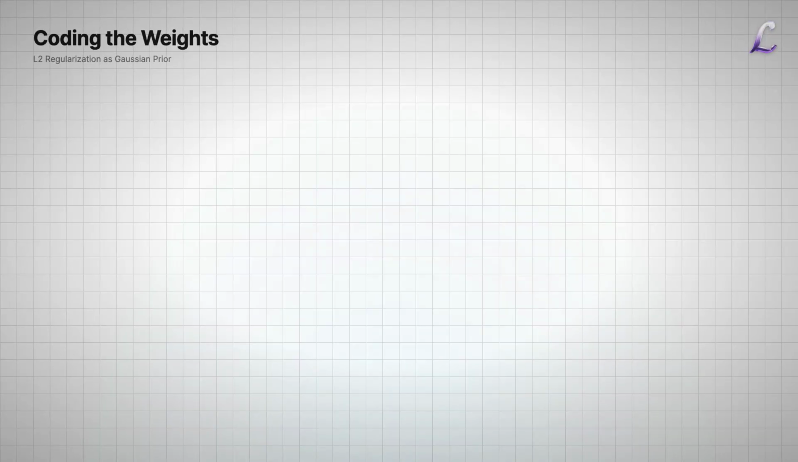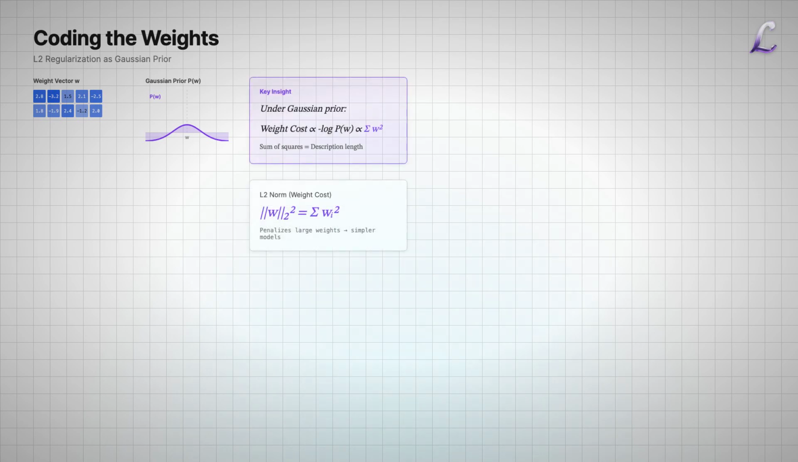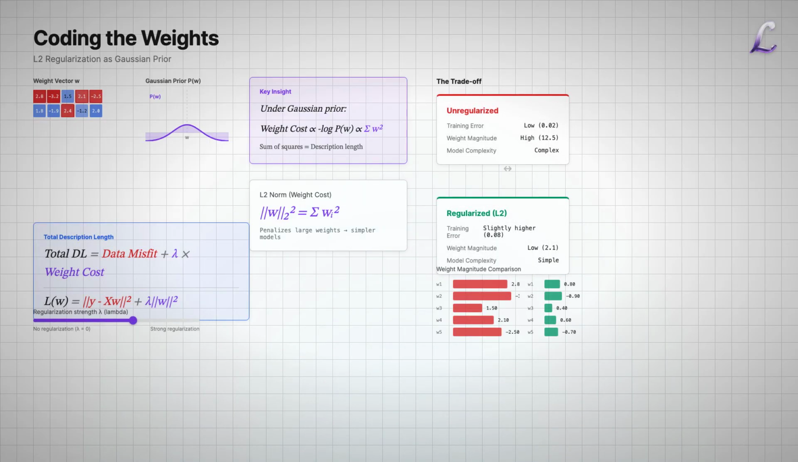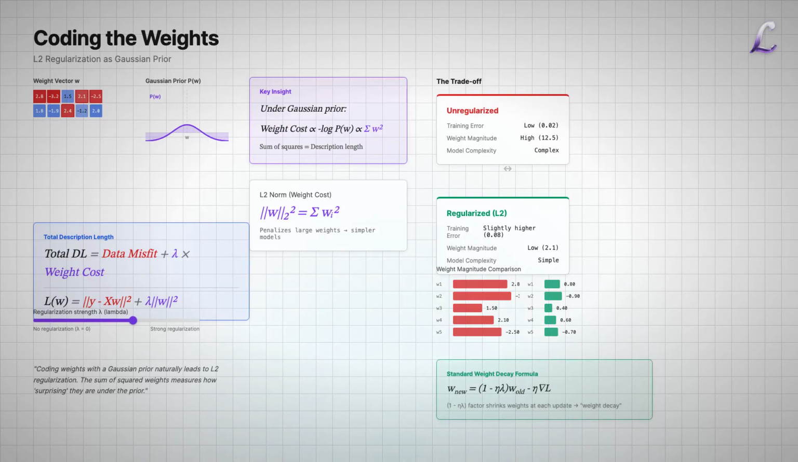Now for the weights themselves. We can code them the same way. Assume they're drawn from a zero-mean Gaussian with some variance. The description length of the weights is proportional to the sum of their squares, exactly L2 regularization, or weight decay. The total description length becomes the data misfit term plus the weight cost term. This is just standard weight decay, but now with a principled interpretation.